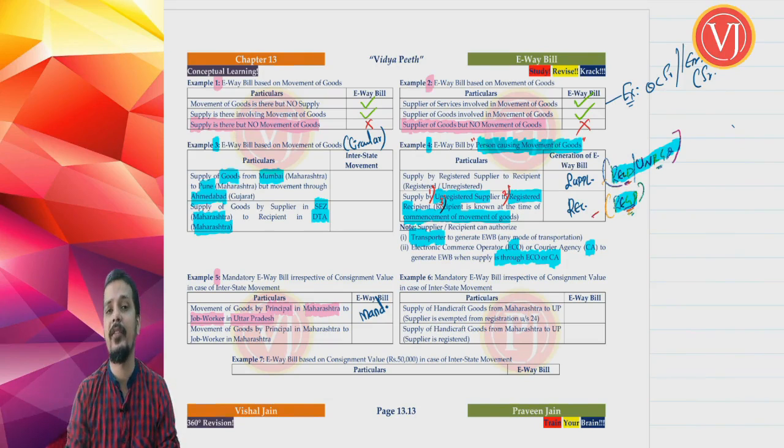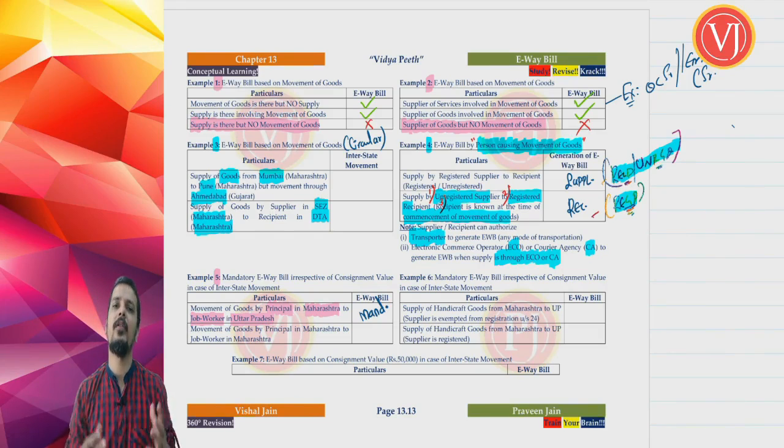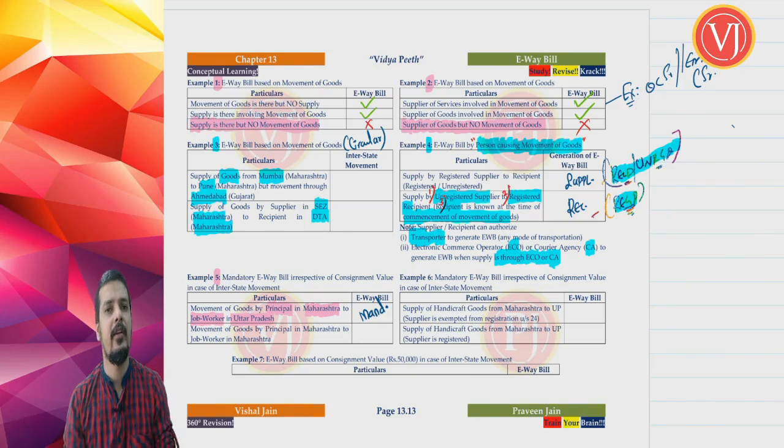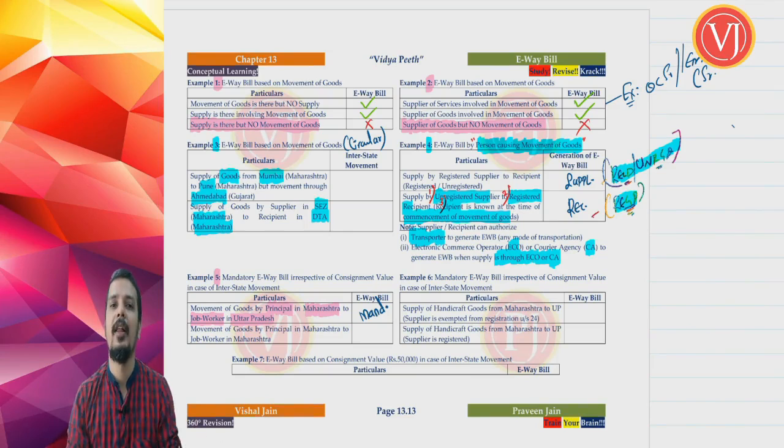Now if you are talking about movement of goods by principal in one state, Maharashtra, to job worker in another state, Uttar Pradesh, irrespective of the value, generate e-waybill. Even if the value is 5,000, 10,000, 50,000, 5 lakhs, 50 lakhs, 5 crores, generate e-waybill. Mandatory e-waybill means forget about the value; irrespective of the value, generate e-waybill.